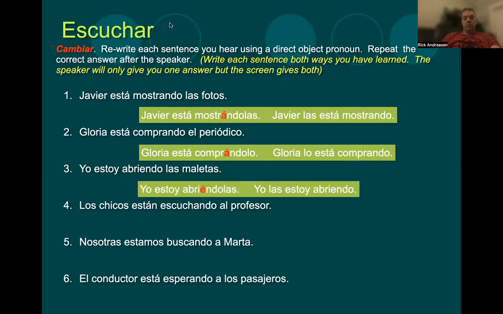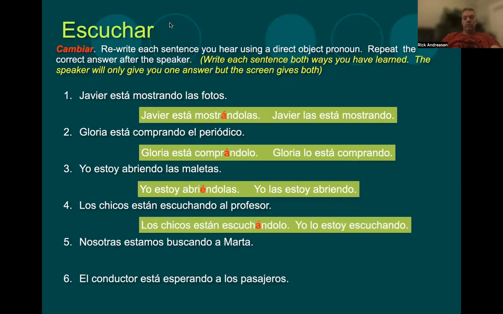Yo estoy abriéndolas. O yo las estoy abriendo. 4. Los chicos están escuchando al profesor. Los chicos están escuchándolo. Or lo están escuchando.